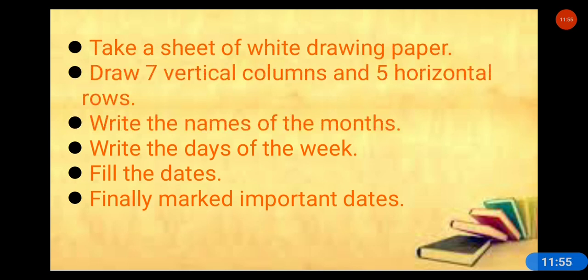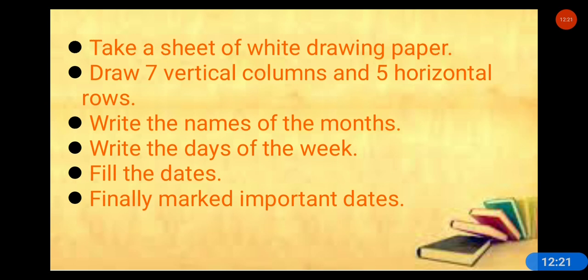These are the steps. First, we took a sheet of white paper. After taking the sheet, we have to draw 7 vertical columns and 5 horizontal rows with the help of a scale and pencil. Got it? So with the help of scale and pencil, we will draw the 7 vertical columns and 5 horizontal rows.